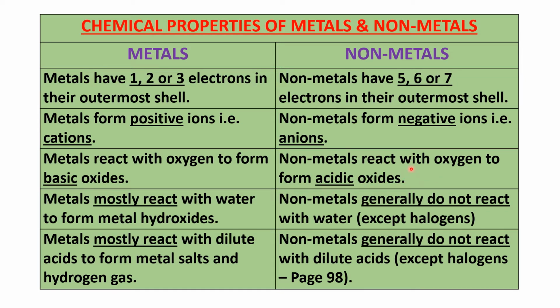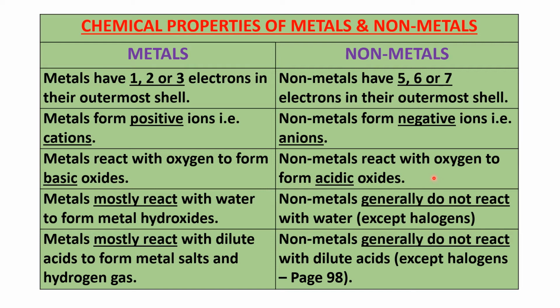Why acidic oxides? Because when you take a non-metallic oxide and put it in water, you'll always get an acid. Let's say, for example, I take carbon. When I react carbon with oxygen, what oxide do I get? I get carbon dioxide. When I mix carbon dioxide in water, what acid do I get? Carbonic acid. What is carbonic acid? The Pepsi and Thums Up that you drink, that is carbonic acid. How do you get carbonic acid? You dissolve carbon dioxide in water. The Pepsi people pass carbon dioxide into the juice, and that becomes Pepsi or Thums Up, carbonic acid.